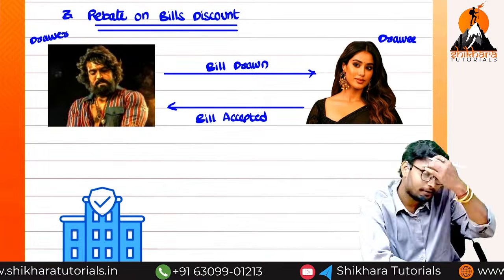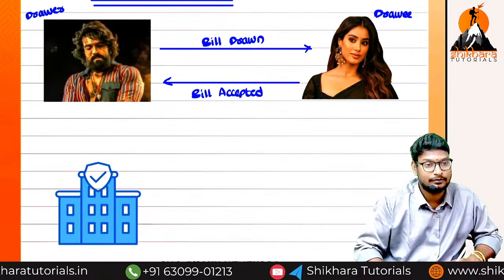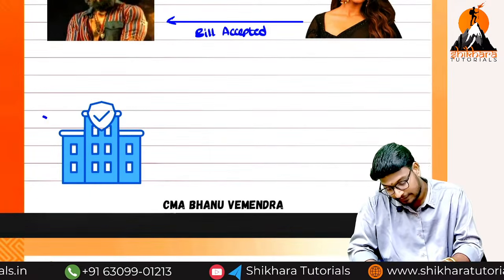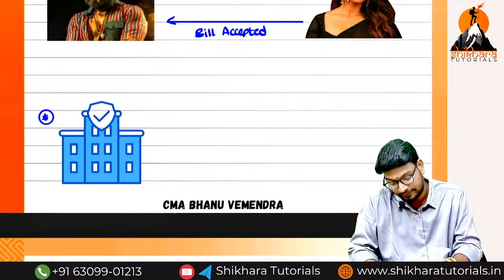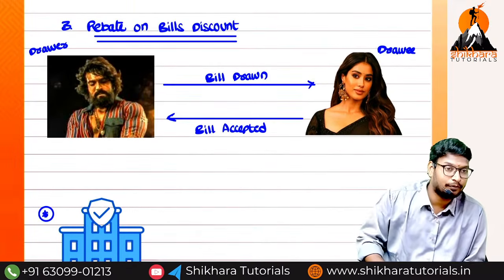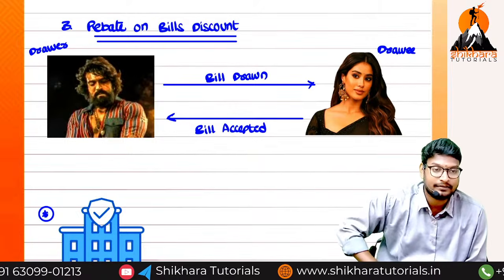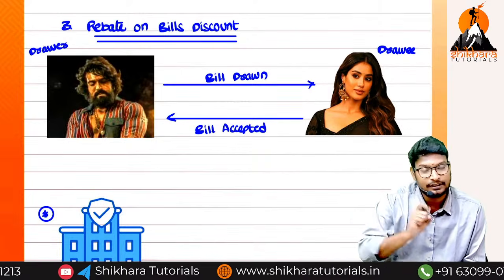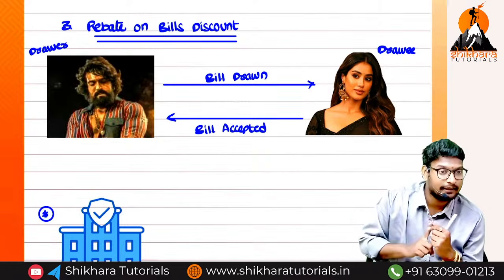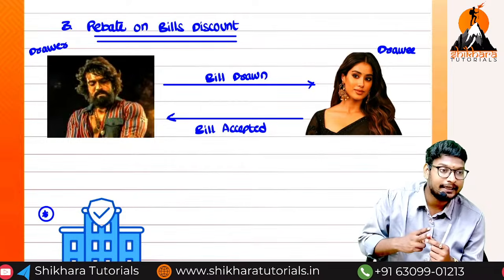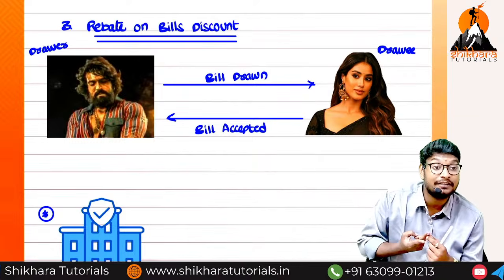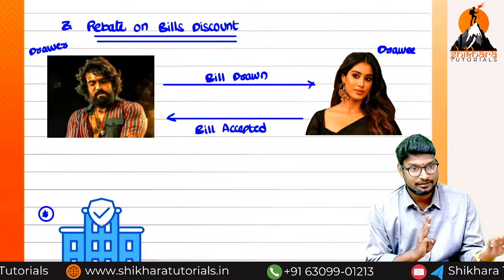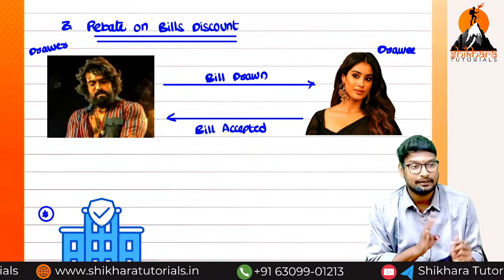Now we are in the chapter of banking company, so we have to think from the banking point of view. Now the bill is in the hands of the drawer, Ram Charan. He has four options. First, he can retain the bill till maturity. Or, if he needs an amount urgently, he can go for discounting. Next, endorsement. Third, the bill can be sent to the bank for collection.